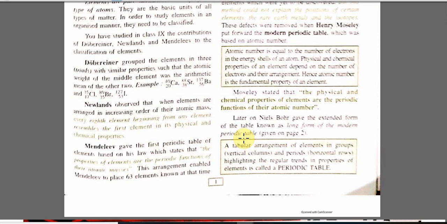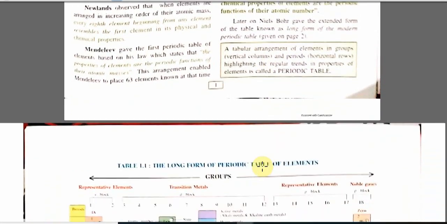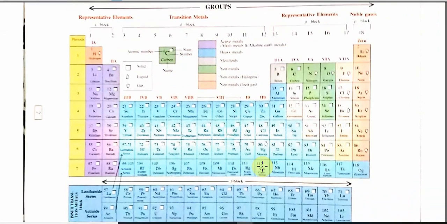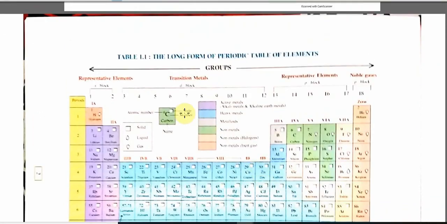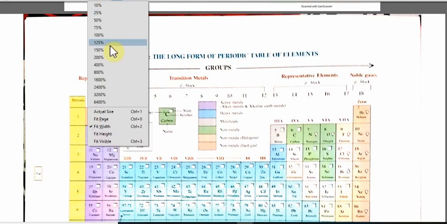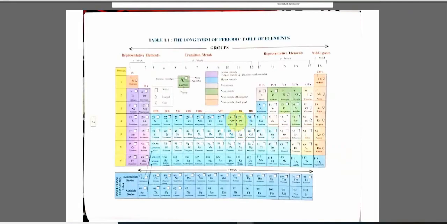Now we can discuss the definition of a periodic table. What is a periodic table? A tabular arrangement of elements in groups, that is vertical columns, and periods, that is horizontal rows, is called a periodic table. Students, let me quickly show you the modern periodic table. We can see this actually is the modern periodic table. You can see this is the long form of the periodic table. We can see there are groups from 1 to 18 and there are 7 periods also.